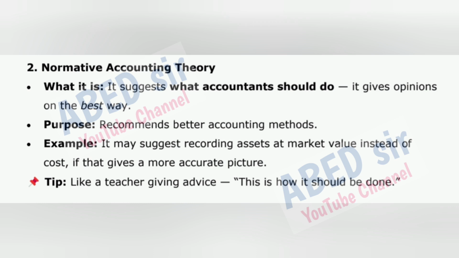What it is, it suggests what accountants should do, it gives opinions on the best way. Purpose, recommends better accounting methods. Example, it may suggest recording assets at market value instead of cost, if that gives a more accurate picture. Tip, like a teacher giving advice, this is how it should be done.